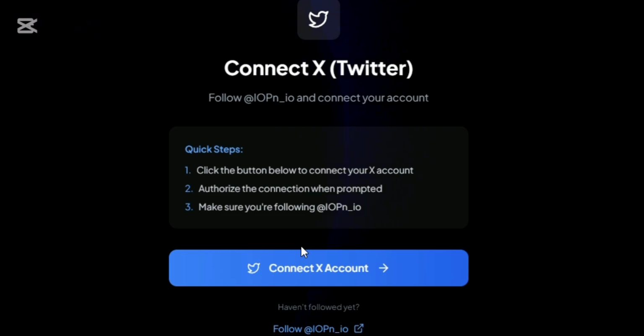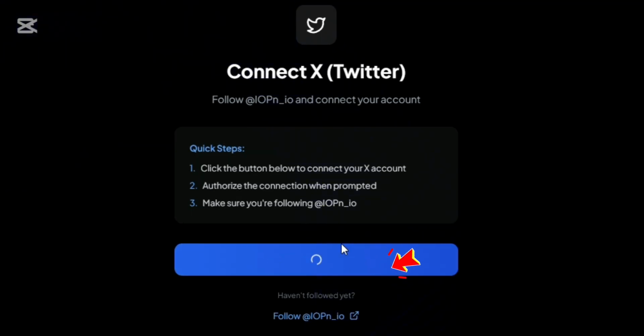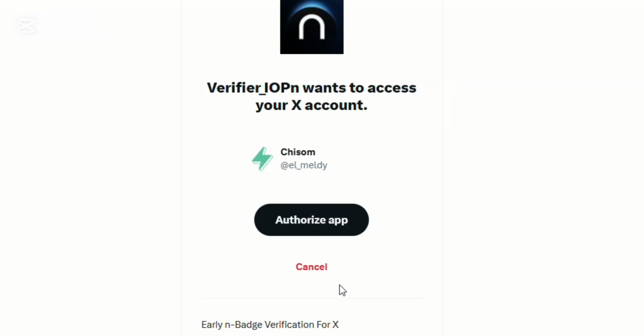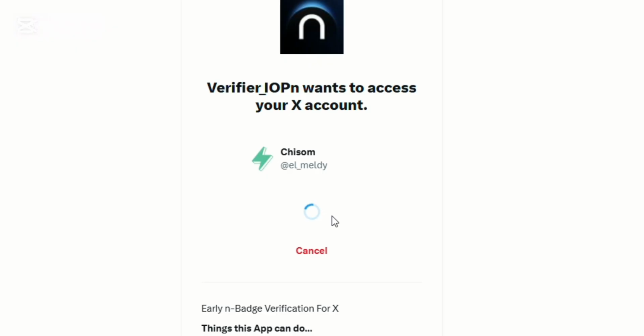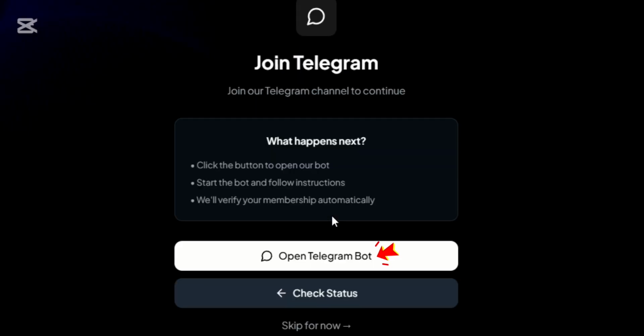Then the next thing you need to do is to connect your X account, that is your Twitter. Then I'll proceed to click on connect to X. Then I will click on authorize app. You click on authorize app to connect your X account. So it's actually authorizing. Your account is now authorized.